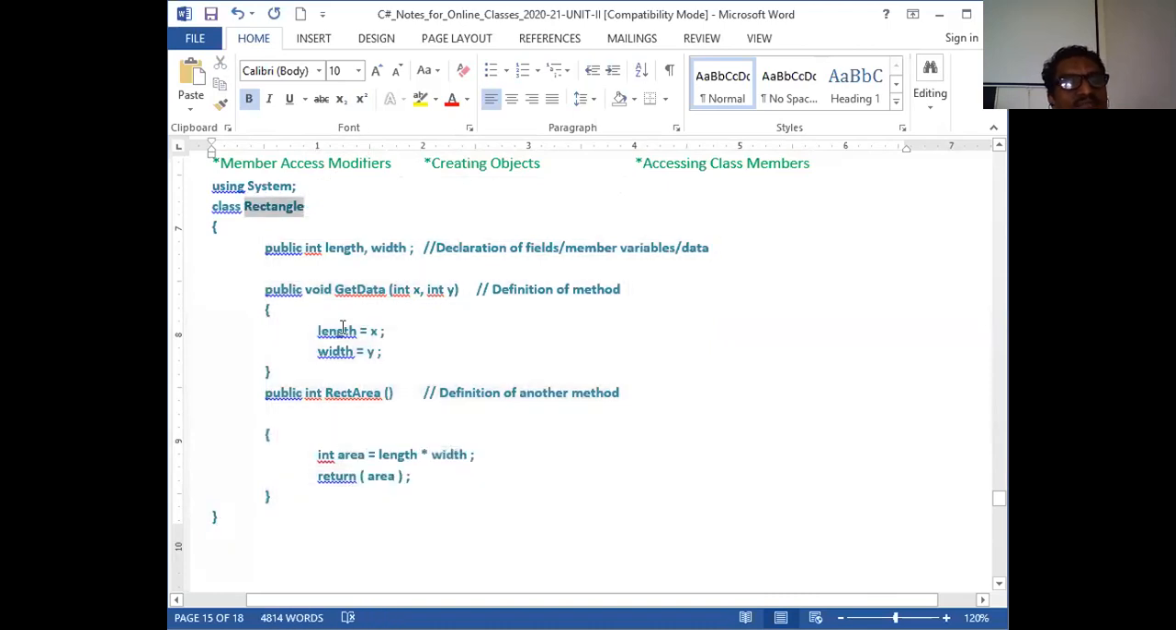That's all. So, rectangle. It has got some parameters such as its length and width. What operation can I do on this rectangle? I can read the parameters of this rectangle. That is called get data. One function I can read.